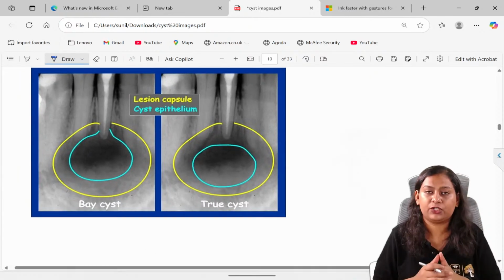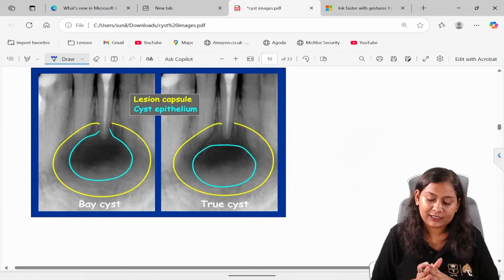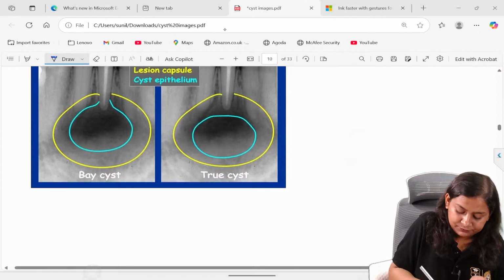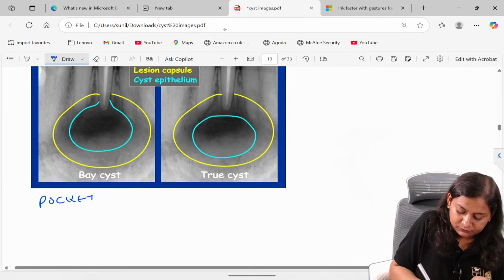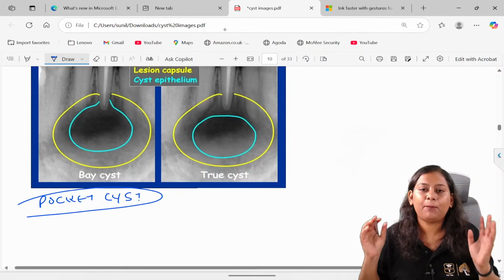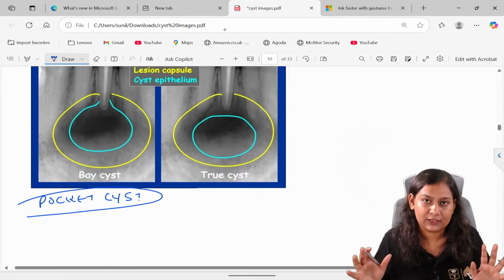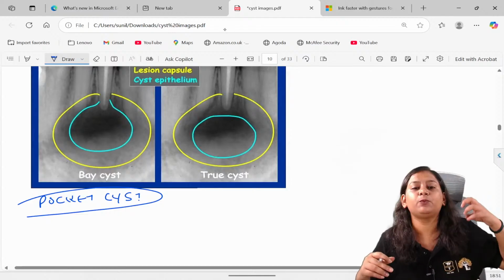Now the variation. There is something called the periapical pocket cyst. Pocket, just remember the pocket which is present in your pant. You will never go wrong in this. Pocket means something which is attached.